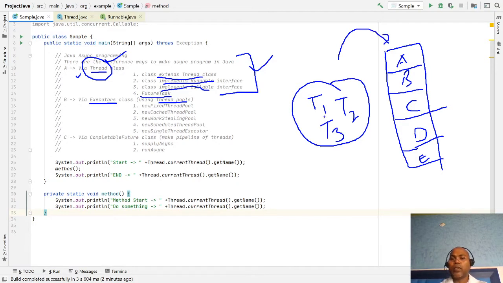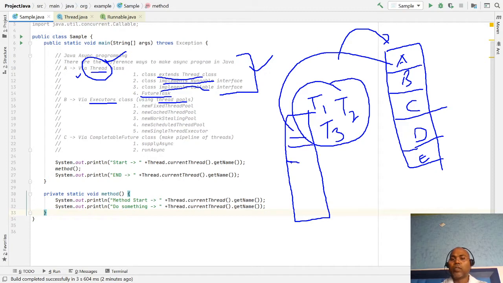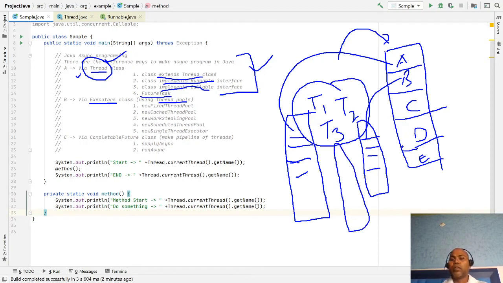Whenever a thread starts, let's say T1 started, it pulls one task from the queue and executes it. T2 started, pulling one task and executing in parallel, simultaneously, in a different thread. T3 started, pulling one job and doing something.